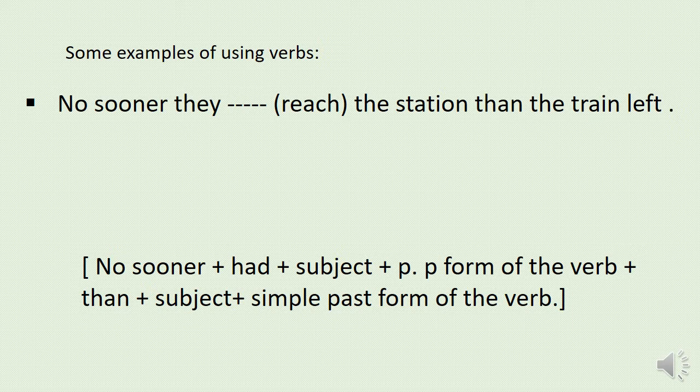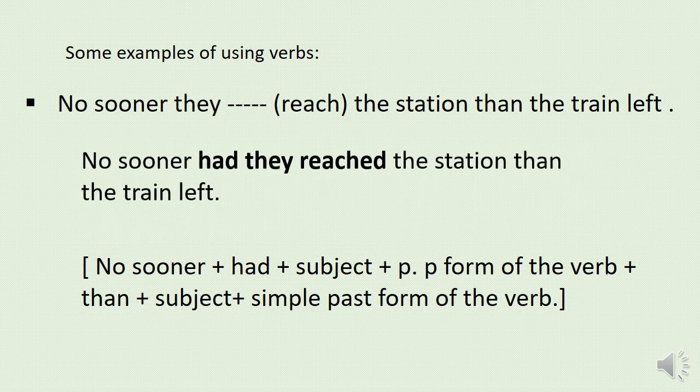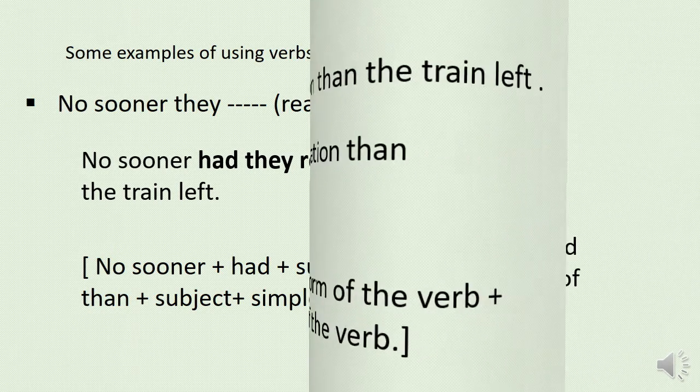What is the structure? That is no sooner plus had plus subject and then the past participle form of the verb, and then plus the other subject and then the simple past form of the verb. So let's put this sentence in the structure. No sooner had they reached the station than the train left. Here reach is converted into had they reached. And it is a very important rule, dear students.